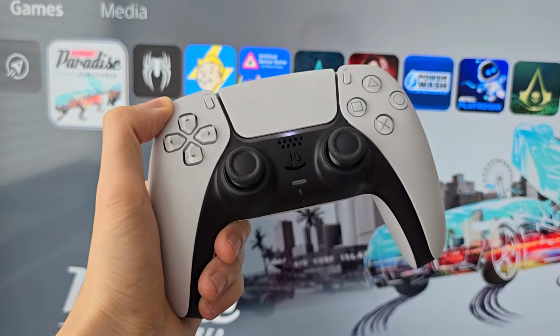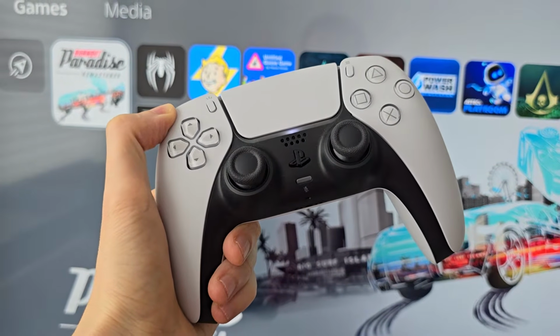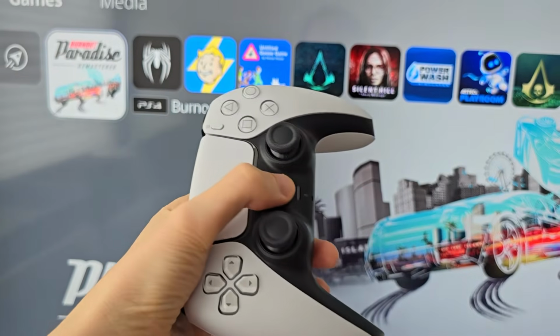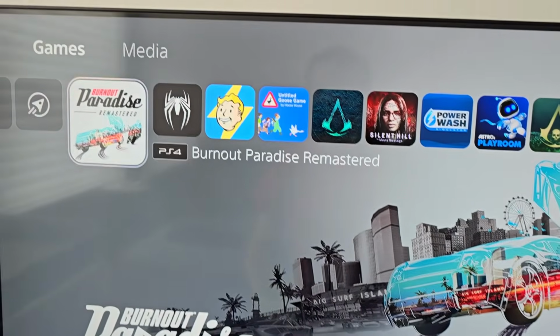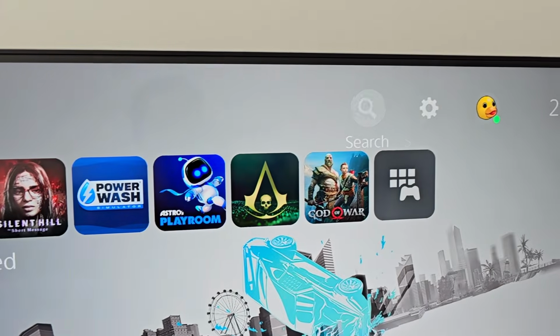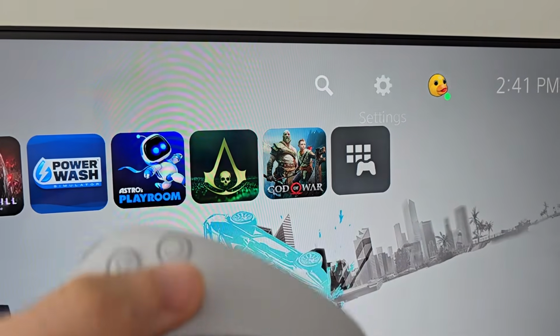Alright guys, so it's pretty easy to adjust the screen on your PS5. First, just go to your home page, hold the PS button. Then go up to the top. To the top right, press Settings, press X.